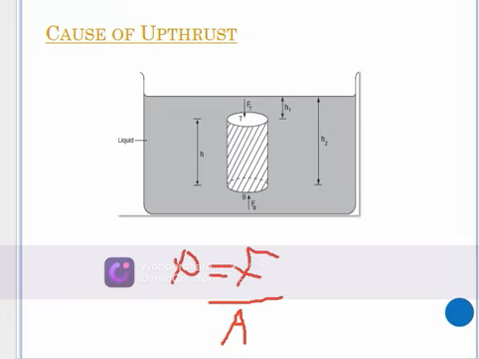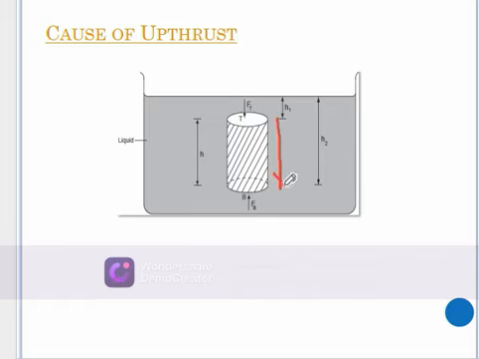Now, the pressure at the top will be lower. This is because pressure in liquids increases with increase in depth. So the more you go downwards, the more the pressure increases.